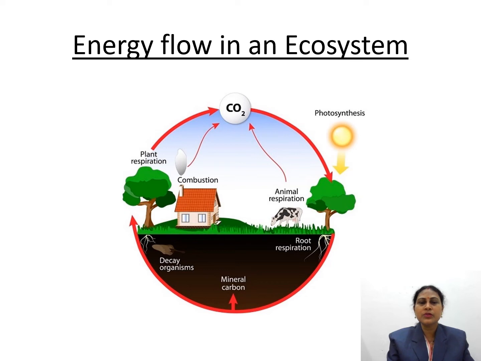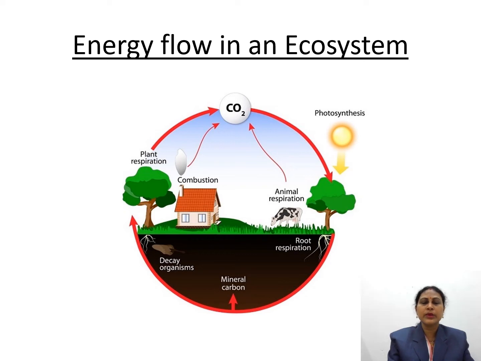Then, energy flow in an ecosystem. Energy flow means the pathway of energy. Plants make their own food with the help of photosynthesis, when the sun gives solar energy.